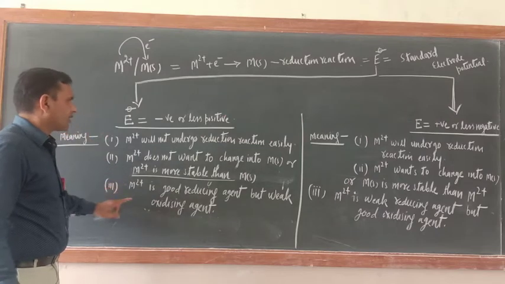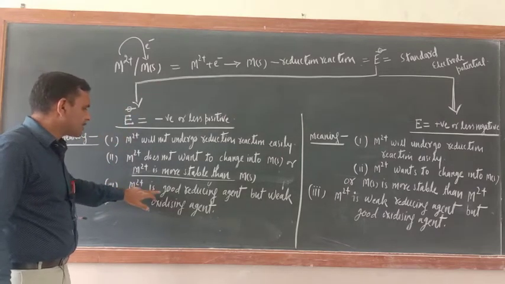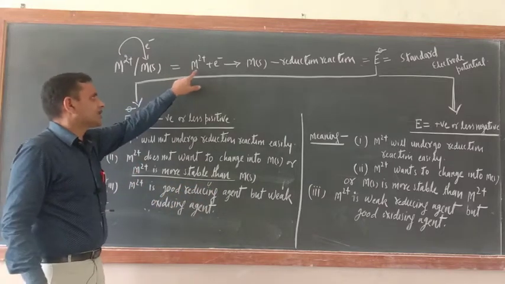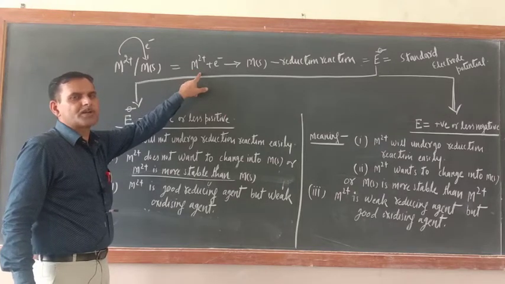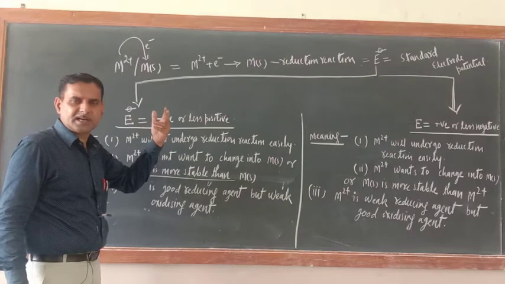Now another thing, if M2+ doesn't want to gain electrons, then M is a good reducing agent but a weak oxidizing agent. Just see, this is a reduction reaction. M2+ is gaining an electron. In which process is an electron gained? In the reduction process an electron is gained.